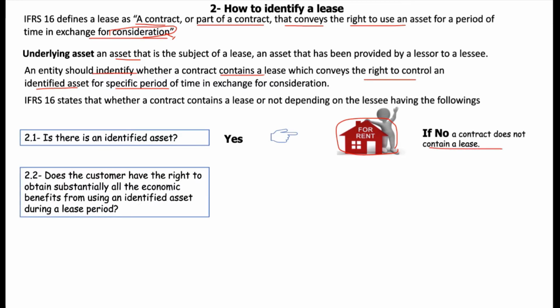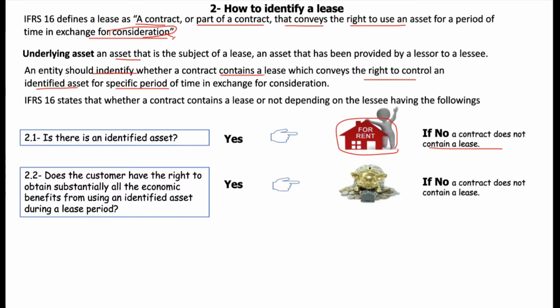Number two: does the customer have the right to obtain substantially all the economic benefits from using the identified asset during the lease period? So the lessee should ask ourselves, do we have the right to substantially benefit, to get economic benefit from using the underlying asset? If yes, the lessee should consider its contract a lease contract. Otherwise, there should be no lease contract.